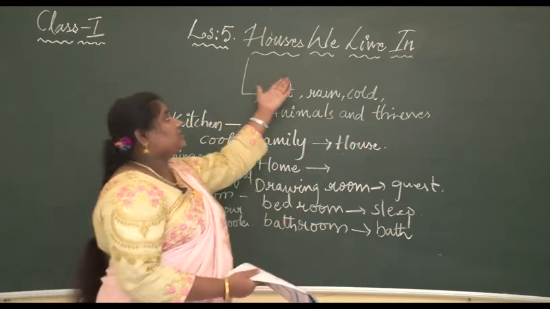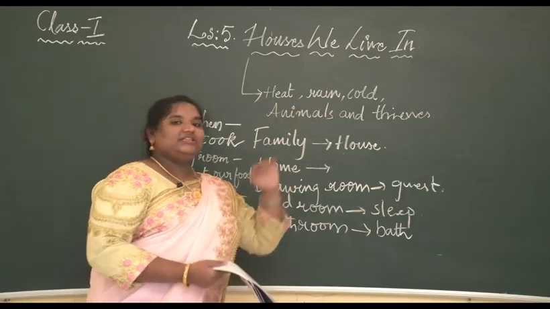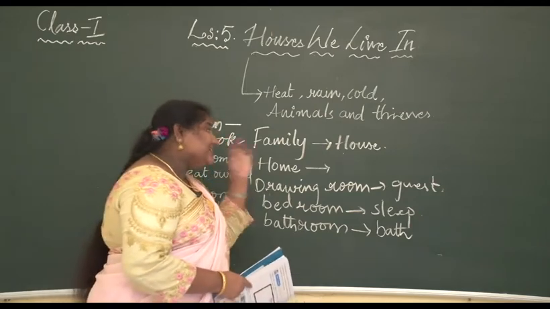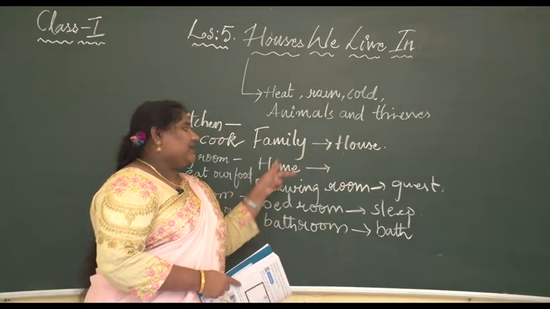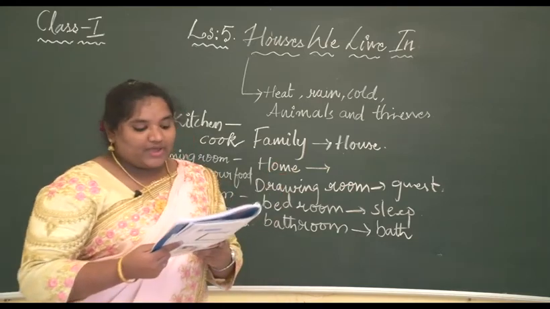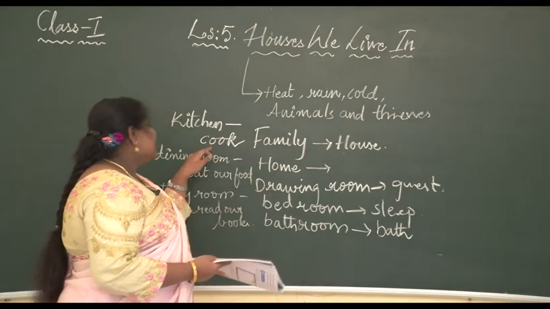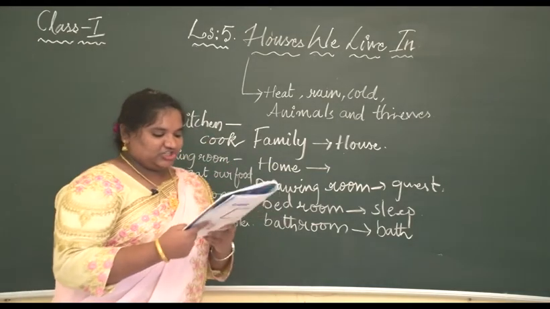Why do we need a house? We need houses to live in, to protect us from heat, rain, cold, animals and thieves. What is a home? Home is a place where we live with the family, happily together. Where do we cook food in the house? The delicious food is cooked in the kitchen.